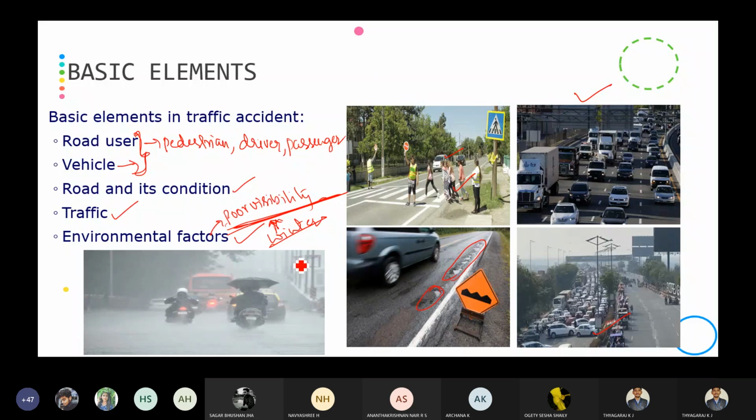We have already read all these things in our second module. Simply I am brushing up on the basic elements involved in traffic accidents. One is road user, vehicle, road and its condition, traffic, and then the environmental factors. These are the 5 basic elements which are involved with the traffic accident.